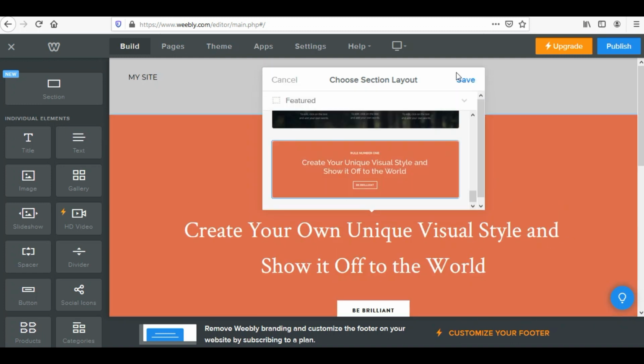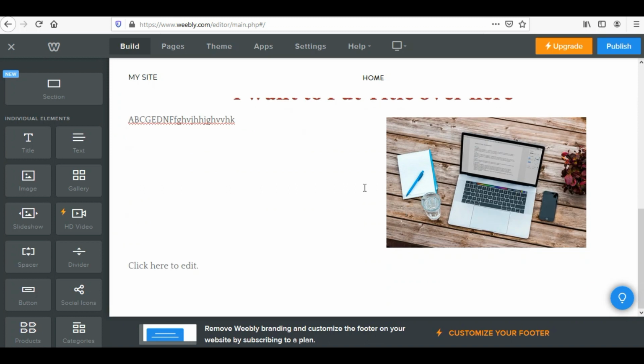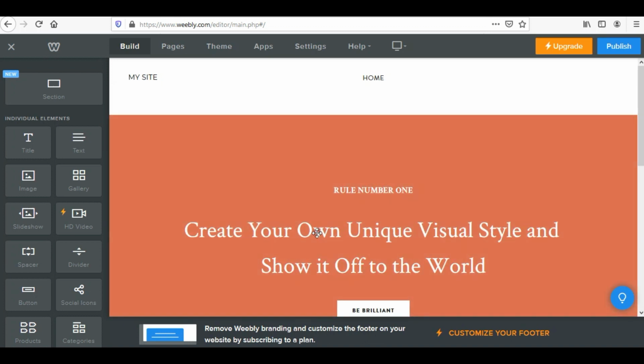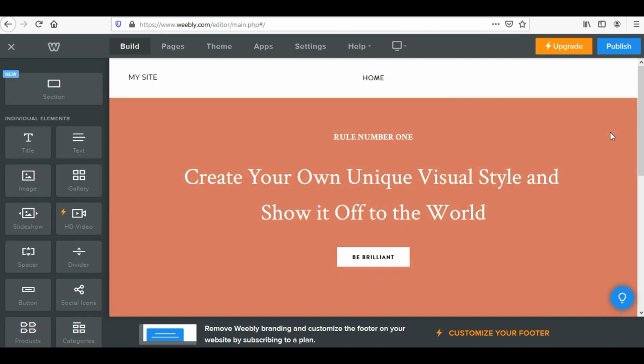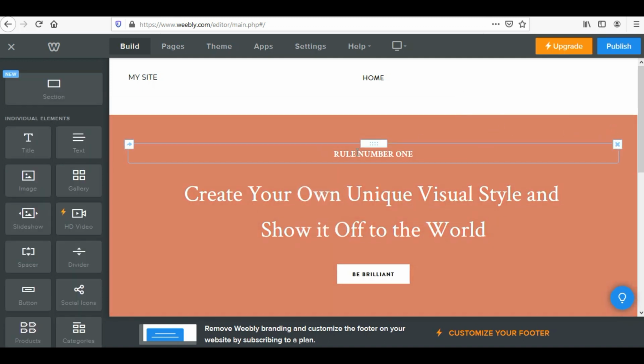Now check this out. I'll save this. Actually, I'm actually liking it, that when somebody is opening my website, this is what they are greeted with. Now I don't need this extra space because spaces have been added over here. See here it is written rule number 1. I'll keep it because I have something in mind.